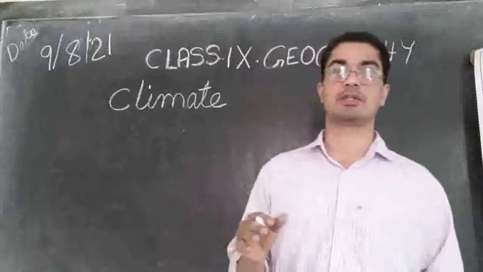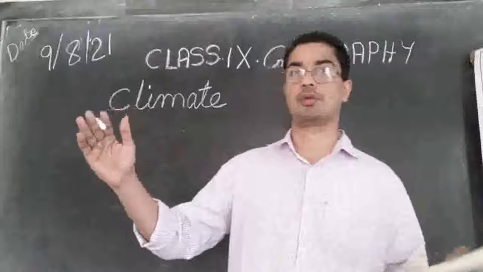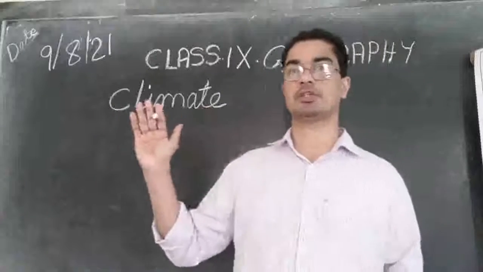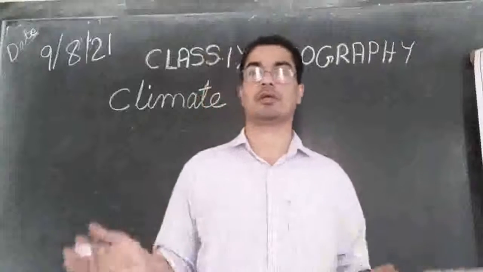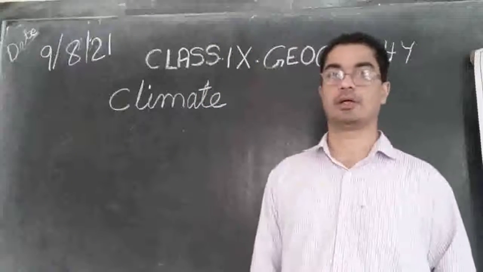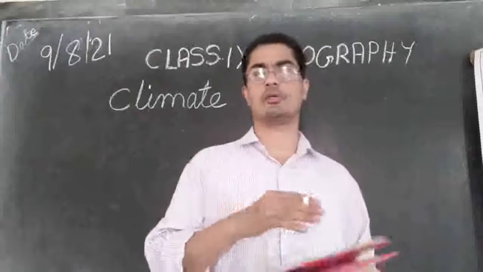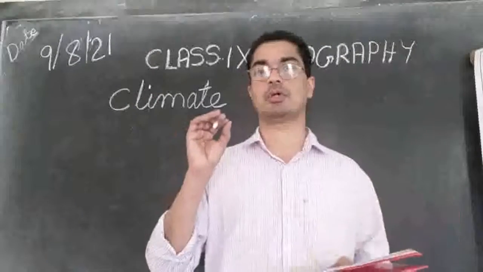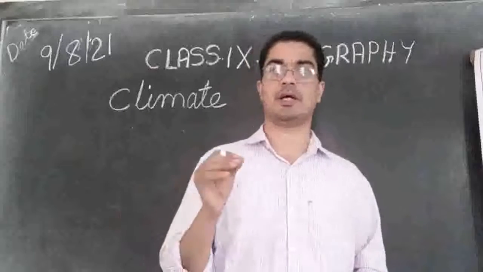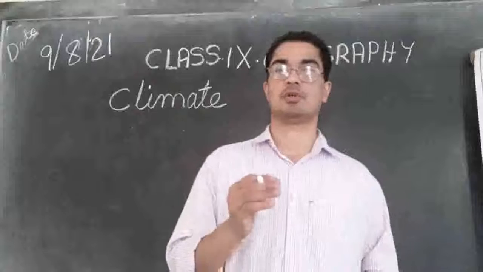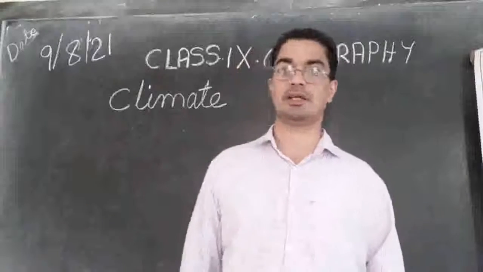Climate refers to a long period of time, over 30 years, and also a large area. But weather can be different from place to place and from one point of time to another. So morning can be one weather, afternoon can be another weather.